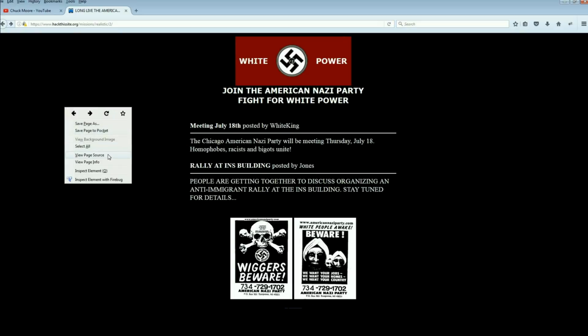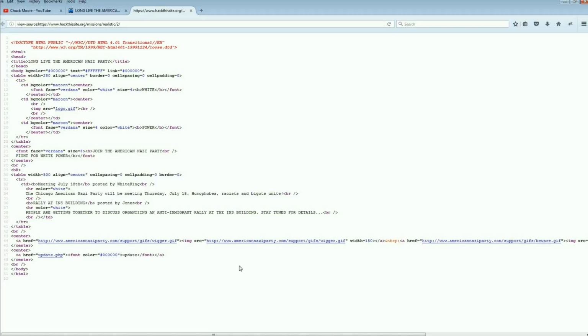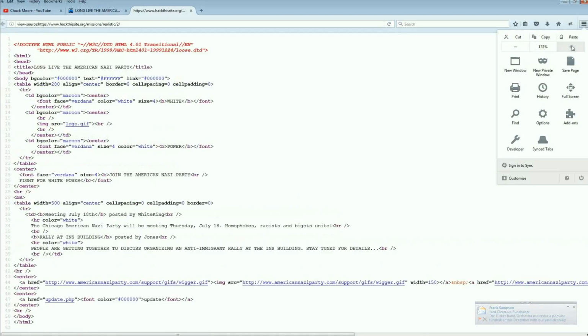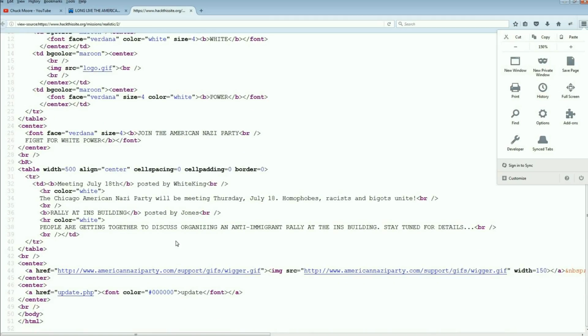But let's say they hid it even better and you couldn't see it. You can always view the page source. So this is the page source. Let me zoom in so you can see it. Down here at the bottom, these are the two pictures. This is the hyperlink, or this is the image. So these are the two images down at the bottom.